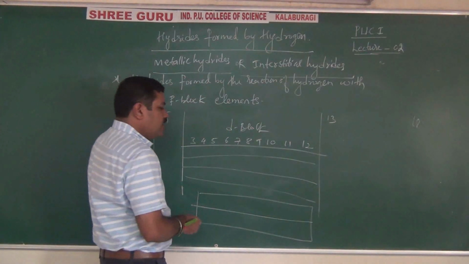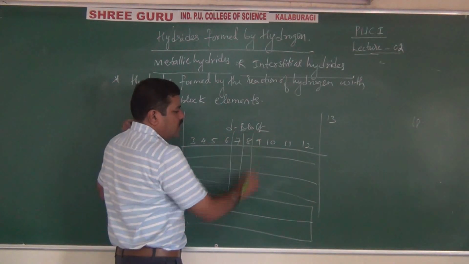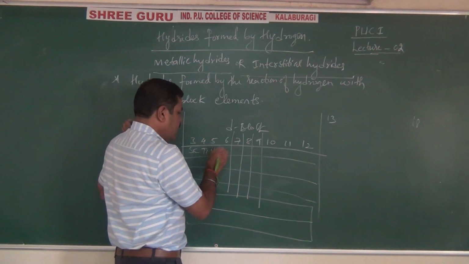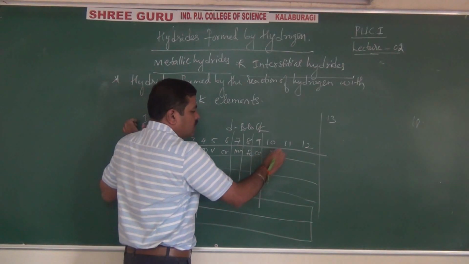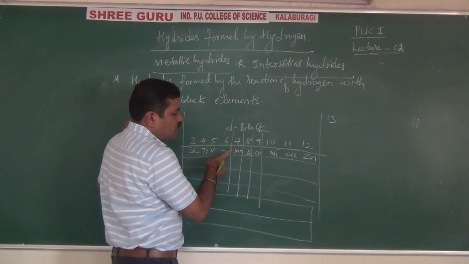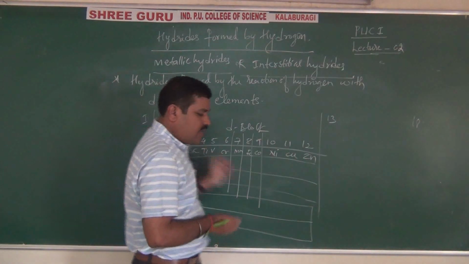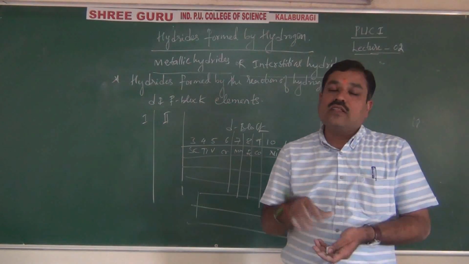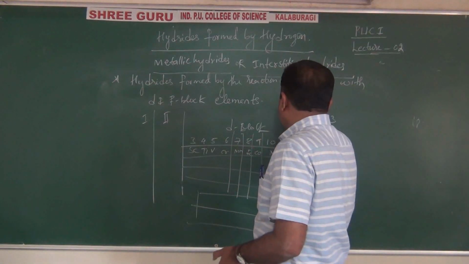Here, especially see 7, 8, 9. Scandium, titanium, vanadium, chromium, manganese, iron, cobalt, nickel, copper, zinc: these are the 3D series. Like that, see groups 7, 8 and 9. In these 3D, 4D, 5D series, the elements do not have the capacity to form hydrides when they react with hydrogen. Especially this gap is called the hydride gap.